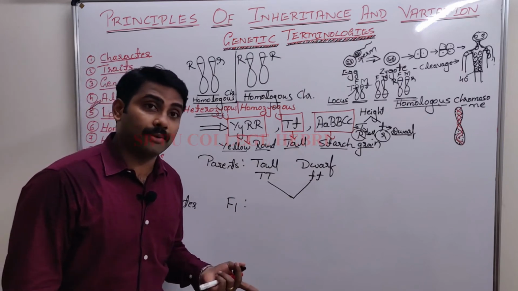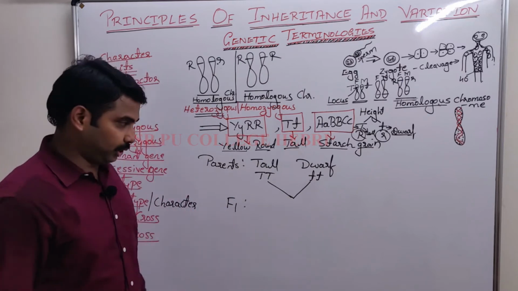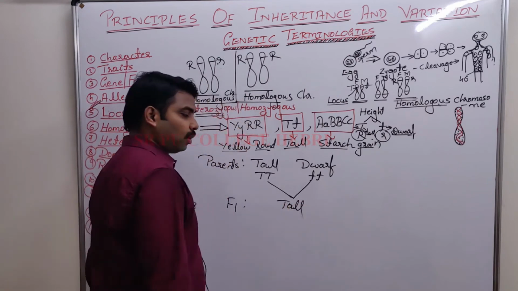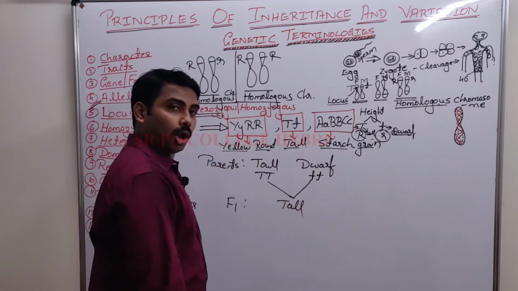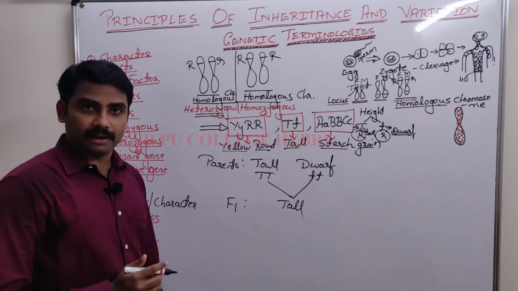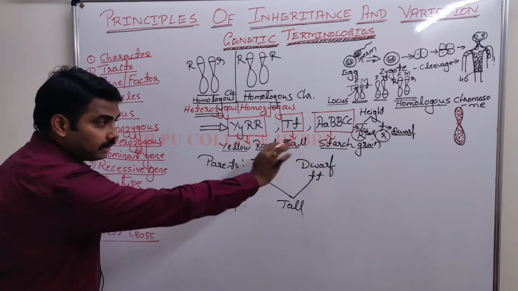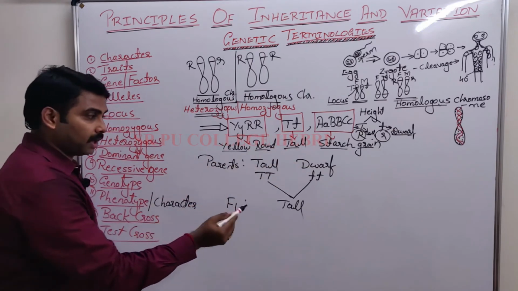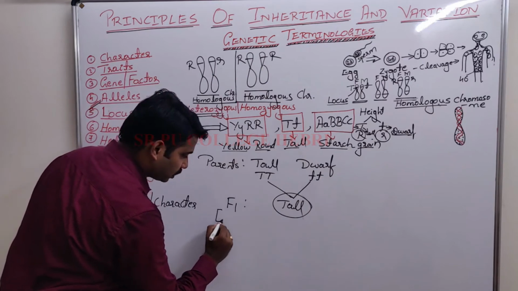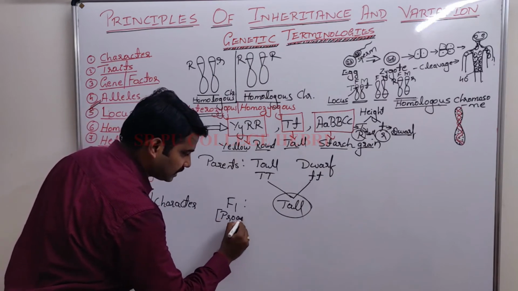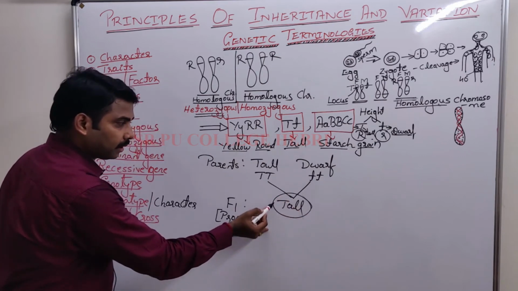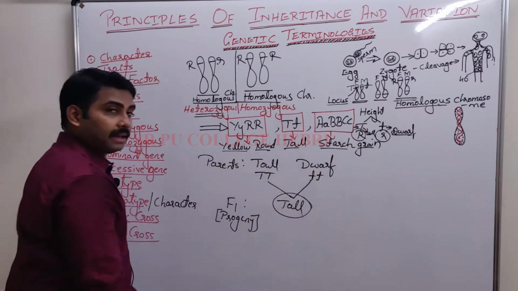What do you mean by F1? Filial one generation. The first generation baby plant is what? Tall. They got tall plant. Now, in this case, suppose I cross the progeny. F1 is the progeny, F1 is the offspring, right? These two are the parents.